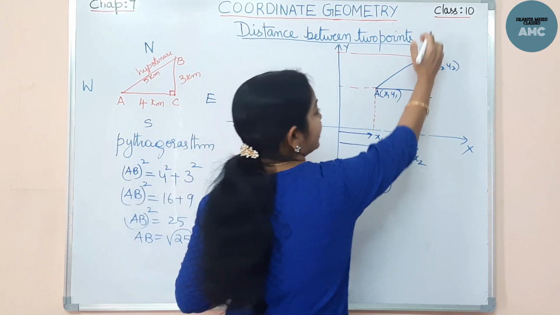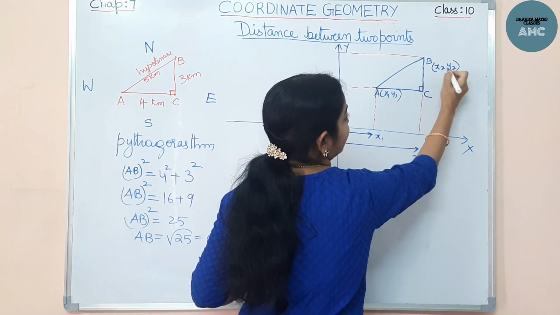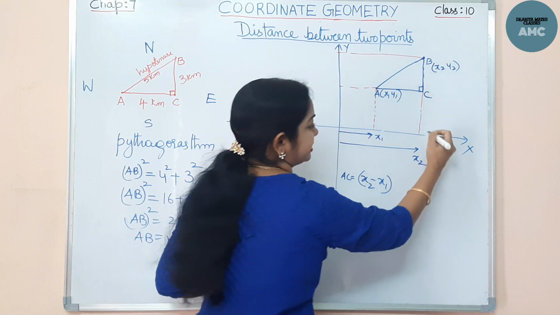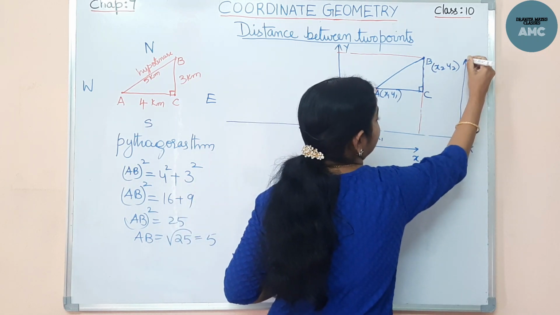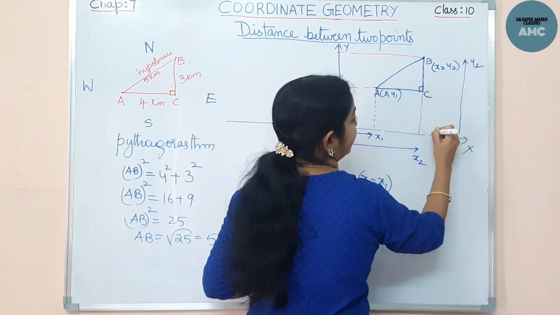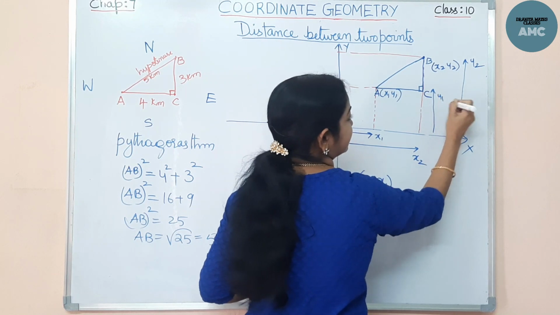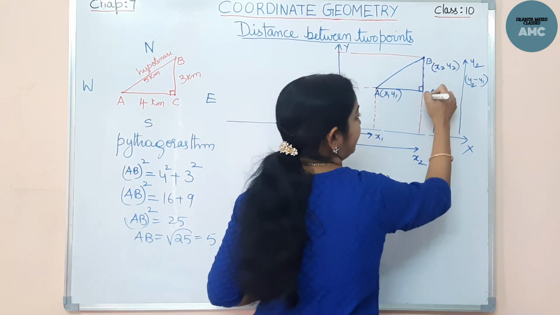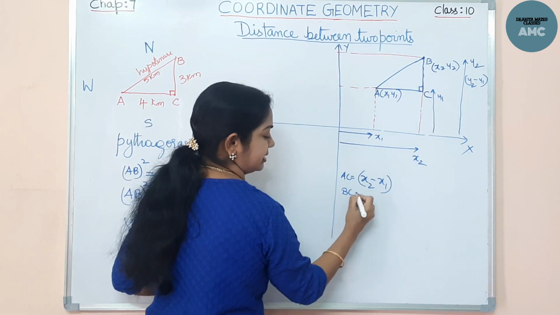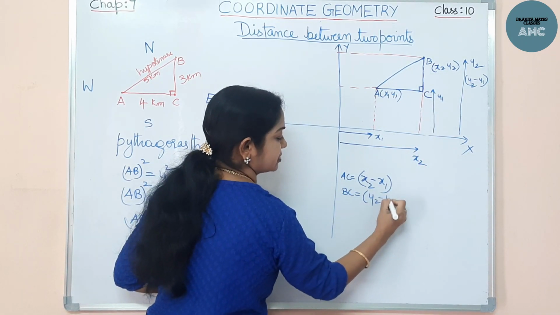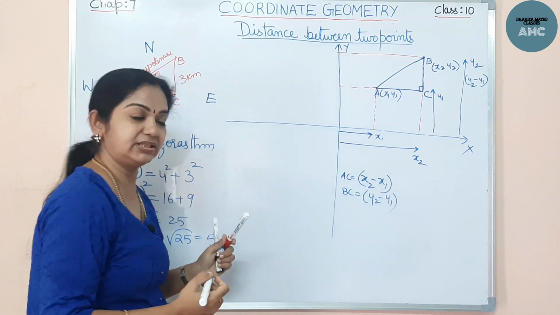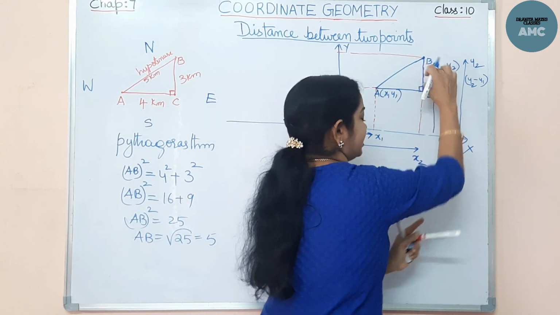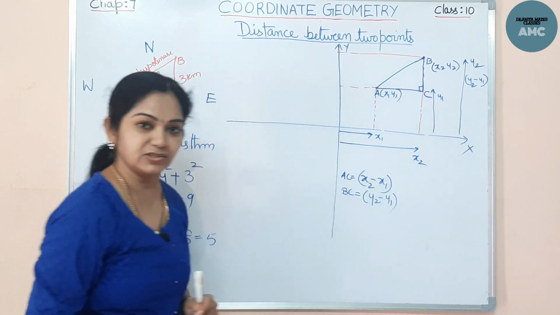Now likewise you see for this one here, B, the y coordinates. How do I locate B? Till here you get it as y2 and till here this is y1. So clearly y2 minus y1 is nothing but your BC. BC is equal to y2 minus y1. Seeing the graph, this part BC I got it as y2 minus y1.